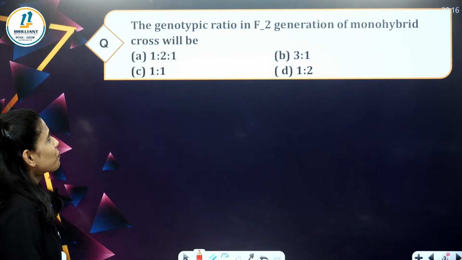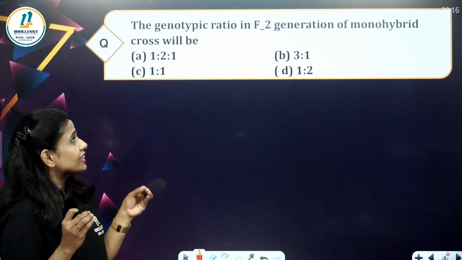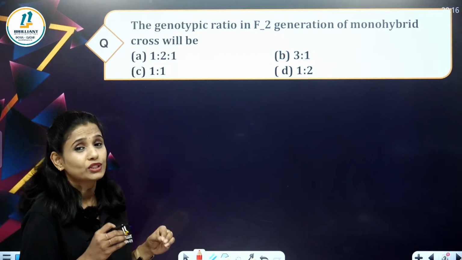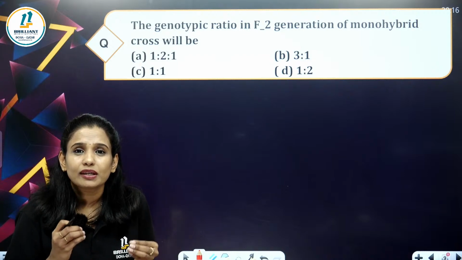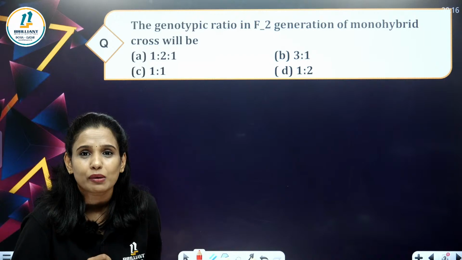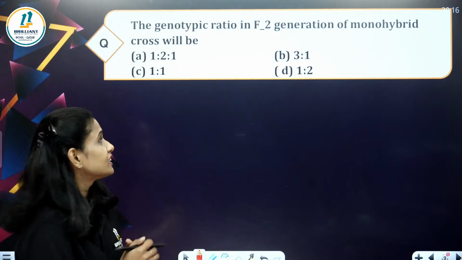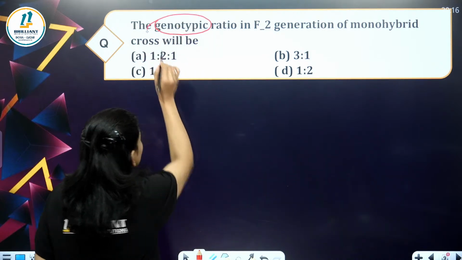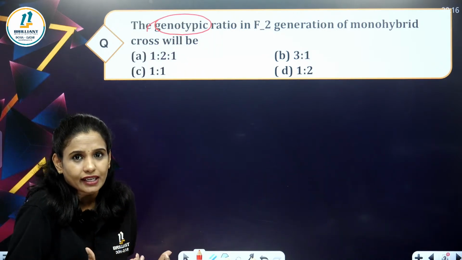See, the genotypic ratio of F2 generation of monohybrid cross will be. It is given genotypic ratio, the genetic makeup.